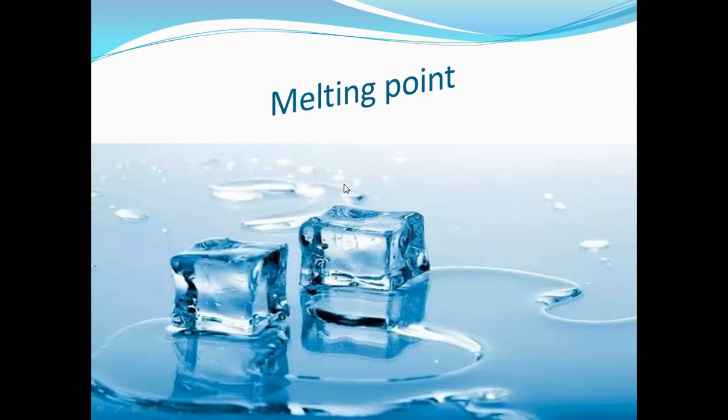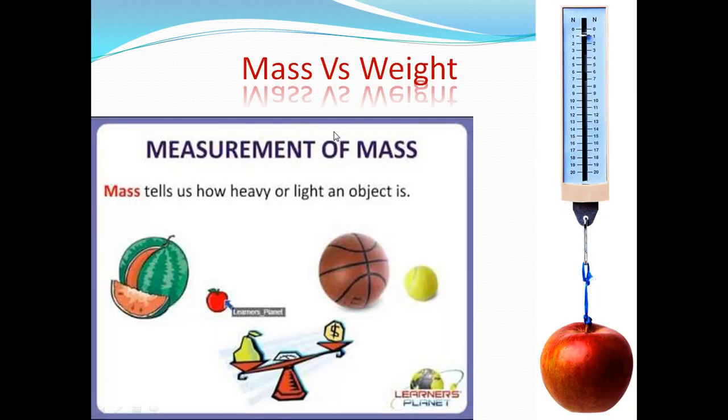What about if I have a thermometer and put it on the ice to start to melt? At which temperature does the ice start to melt? This is 0 degrees Celsius. So 0 degrees Celsius is called the melting point of the ice. Can it change? Can it be, for example, 20 degrees Celsius? No, it's fixed. So melting point is a fixed property.